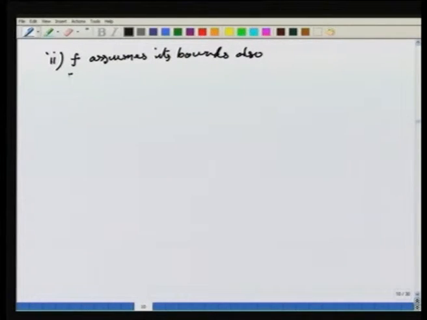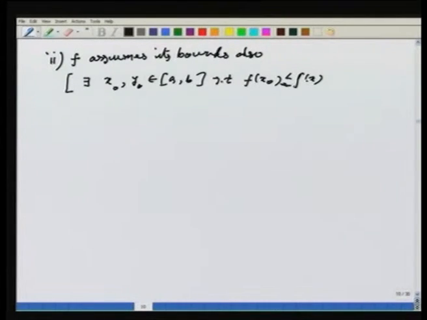What does that mean? It means there exist x naught, y naught in a b such that f of x naught is less than or equal to f x, which is less than or equal to f of y naught, for all x in the closed interval a b.